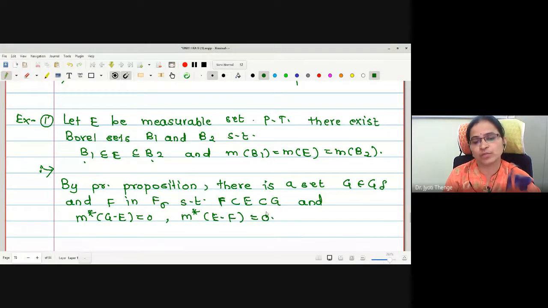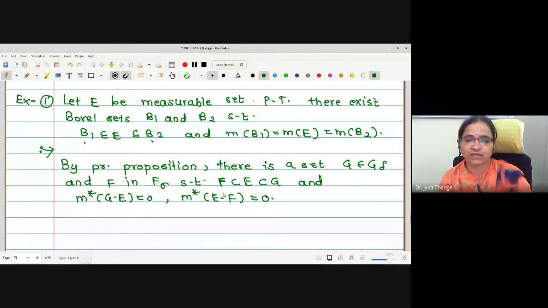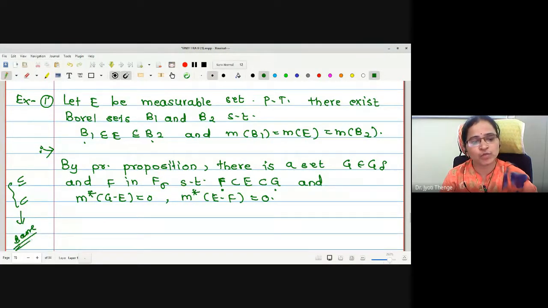This is what we proved in the previous proposition. Here also we have the existence of one subset and one superset. Sometimes the relation contained in is written with this symbol or with that one, but both mean the same. Don't get bothered about this.